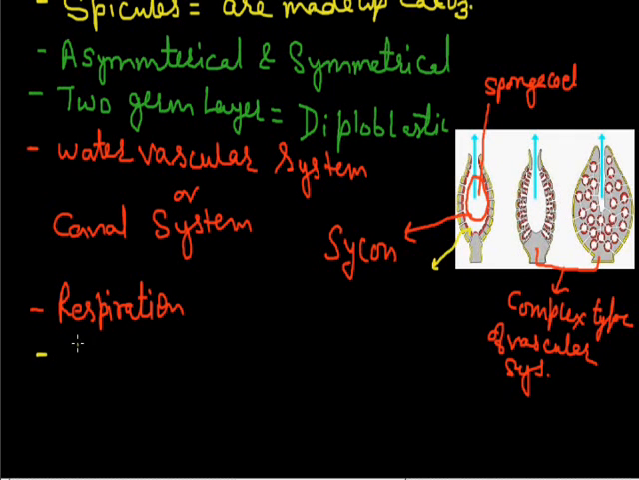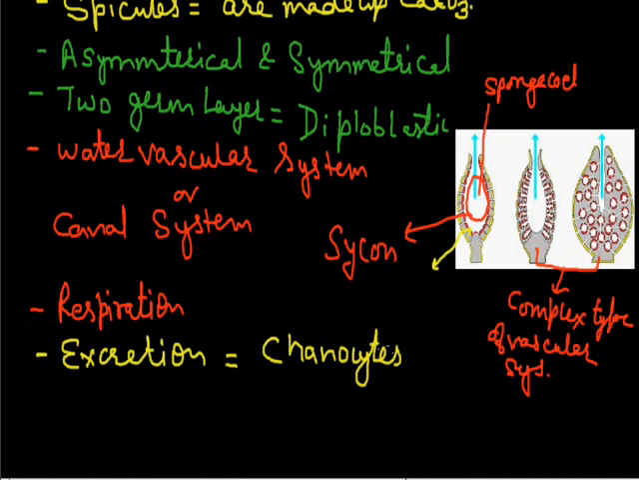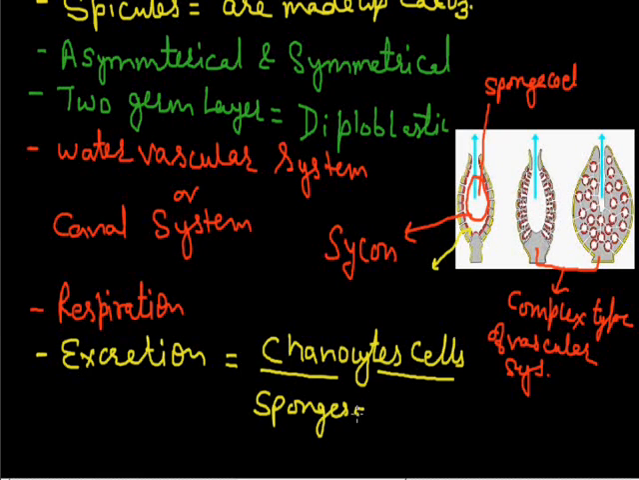Now next, excretion. Excretion is also done through this water vascular system because specific cells are present in this group of animals. We call them choanocytes. Choanocytes are the cells which are responsible for excretion. These cells are present only in the Porifera animals, or only in the sponges. So these are the excretory cells in the sponges.